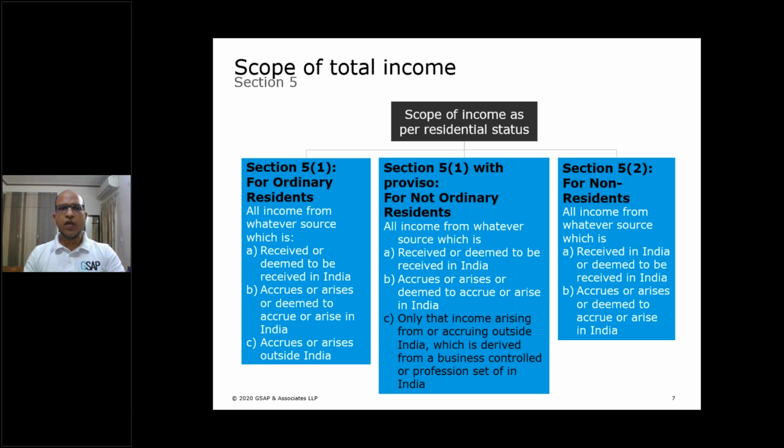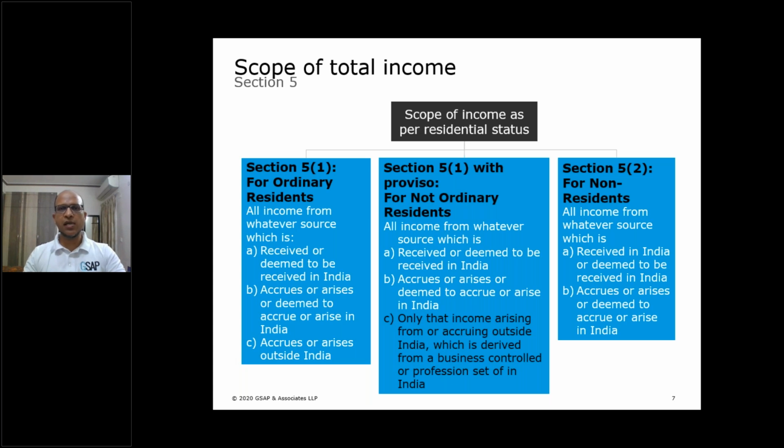Mind you, if we go deep into these three categories, they cover almost all types of income for an ordinary resident taxable in India. Wherever he is earning an income, wherever he is receiving it, this income is taxable in India. The bucket is so wide. That's why we say that for an ordinary resident, global income is taxable in India.